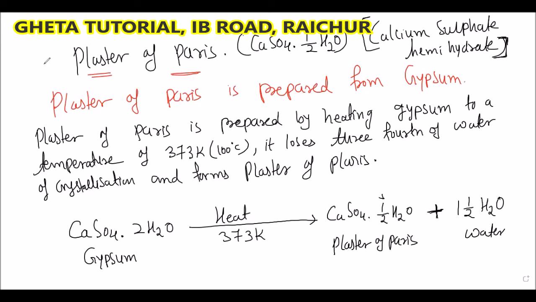It's very simple and one of the most common questions in your exam. Plaster of Paris is obtained by heating the gypsum at the temperature 373 Kelvin. Then the 3/4 of the water of crystallization will be evaporated.